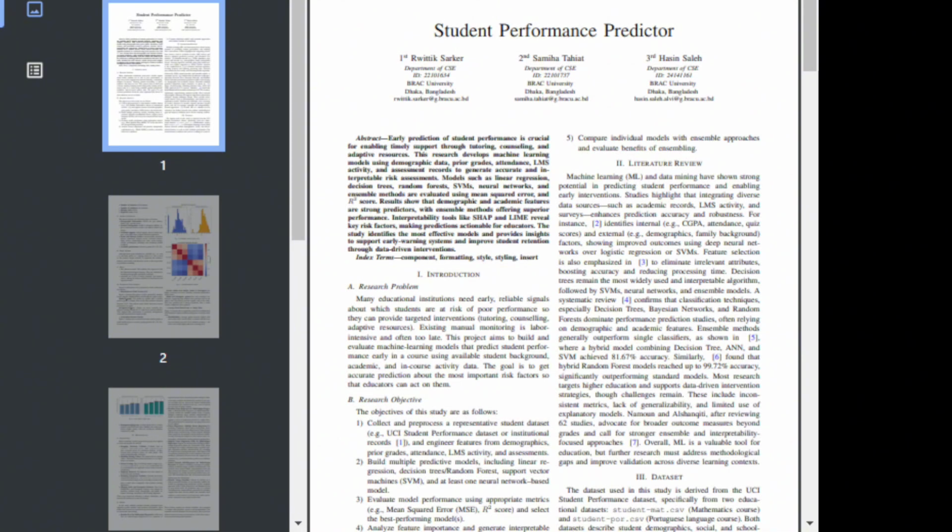In short, our research builds on existing work to develop accurate and interpretable models for predicting student performance, aiming to support early interventions and improve student retention.